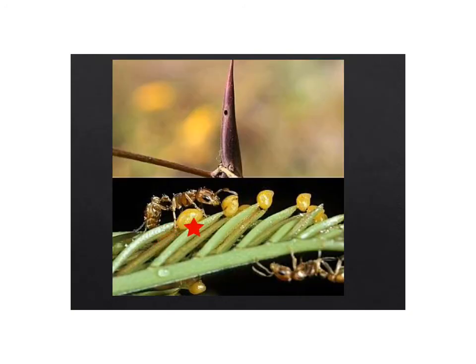Here's another example. This is a special species of ant that lives on acacia trees, and the acacia and the ant have coevolved to help each other. It's a case of one organism helping another. So we have the ant living on the acacia tree, and the acacia has evolved these thorns, and the thorns are hollow inside, and the ants actually live inside there. You can see the little hole right there where they climb inside, and the acacia tree actually makes some sweet nectar that the ants enjoy eating, and it's found in the bottom of the thorns and at the base of the thorns. And in return, the ants defend the acacia tree against predators.